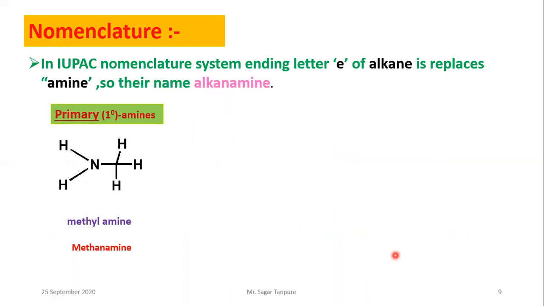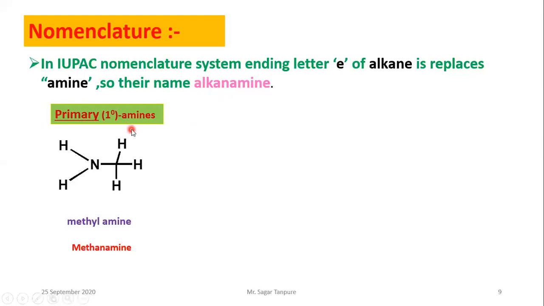Okay, how to name the molecule? The first part is to study the nomenclature. The rule in the IUPAC nomenclature system is that the ending letter E of alkane is replaced by amine. So the name is alkanamine. See the structure. We will study how to name the primary amine first, after that the secondary amine, and then the tertiary amine. See them one by one.